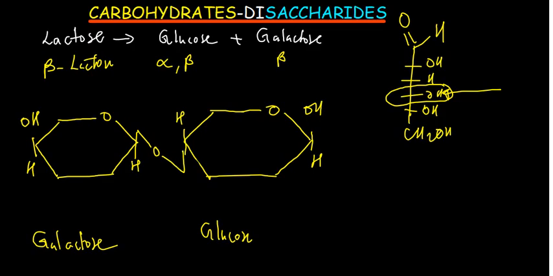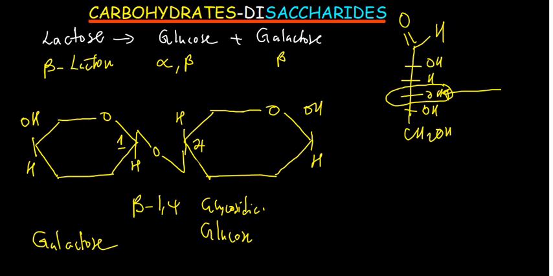So this is carbon number 1 of galactose and this is carbon number 4 of glucose. Therefore, the bond that is formed is called beta 1,4 glycosidic bond. That's the bond that is formed in lactose.